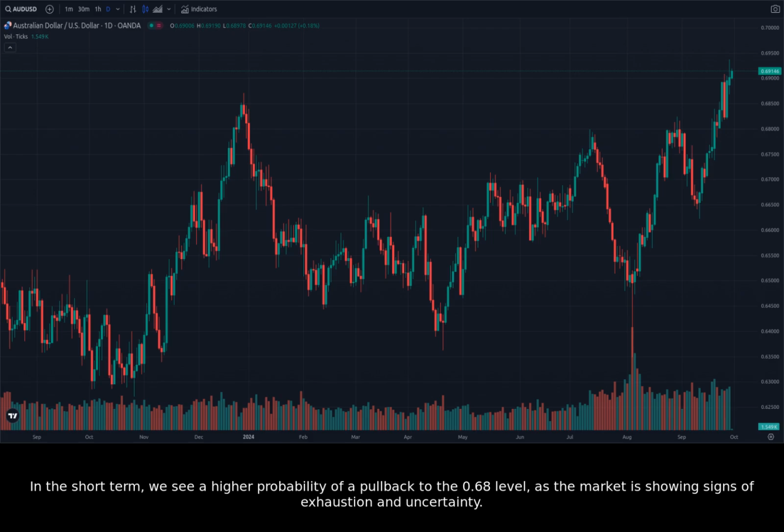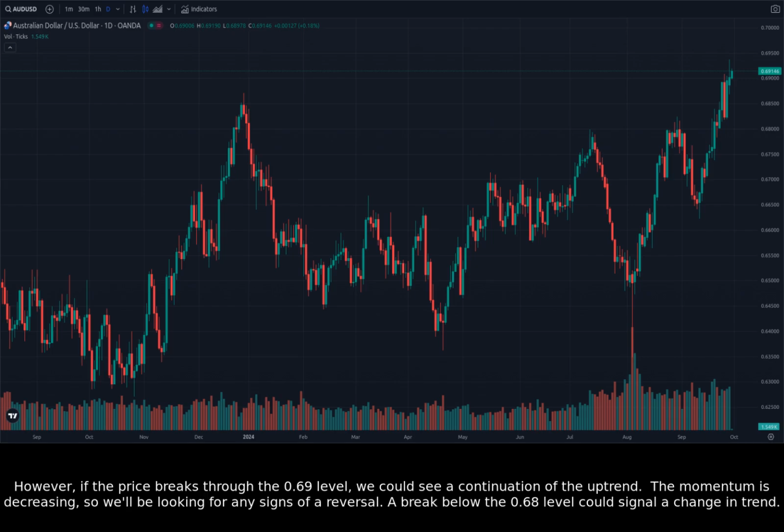In the short term, we see a higher probability of a pullback to the 0.68 level, as the market is showing signs of exhaustion and uncertainty. However, if the price breaks through the 0.69 level, we could see a continuation of the uptrend. The momentum is decreasing, so we'll be looking for any signs of a reversal. A break below the 0.68 level could signal a change in trend.